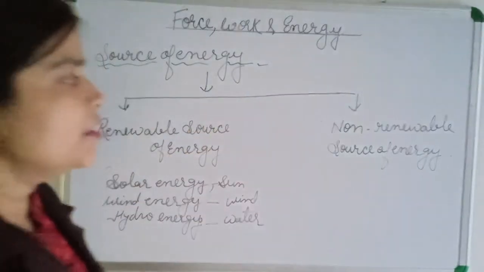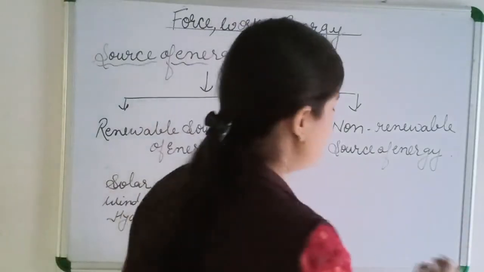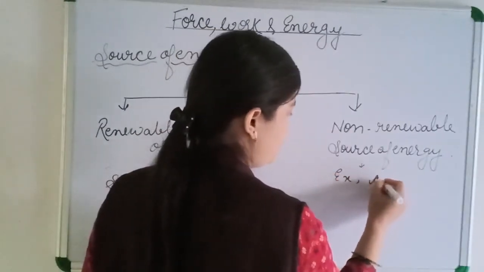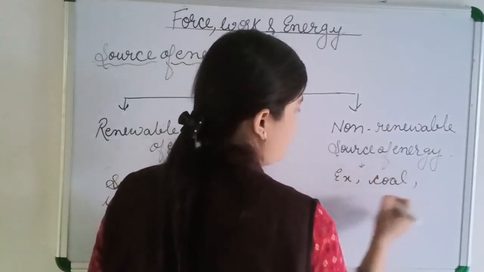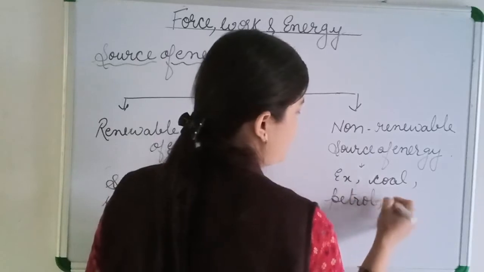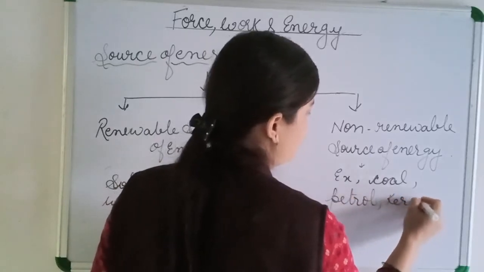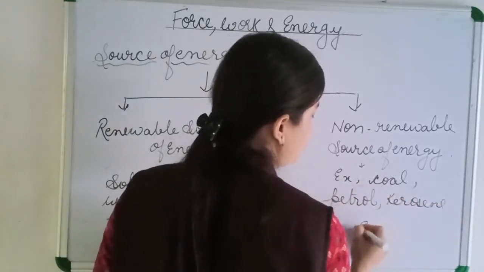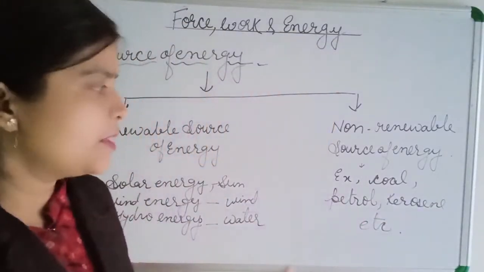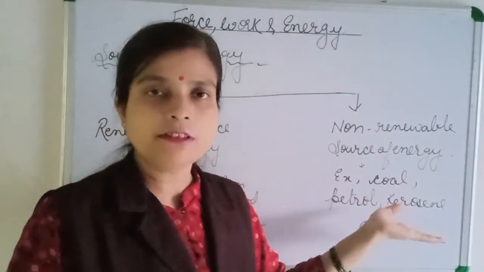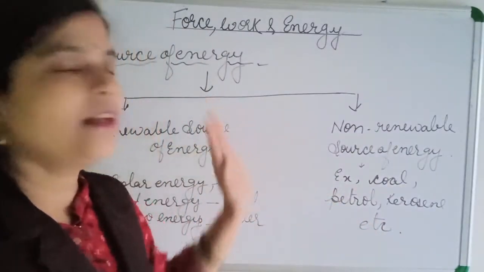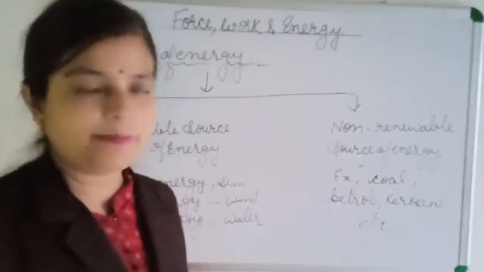Then what is non-renewable? Non-renewable examples are coal, petrol, kerosene, etc. Why are we saying that? As I just said, because it will take millions of years to produce. So it is a non-renewable source of energy.